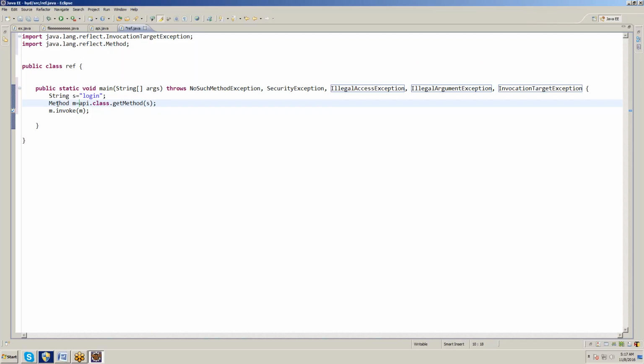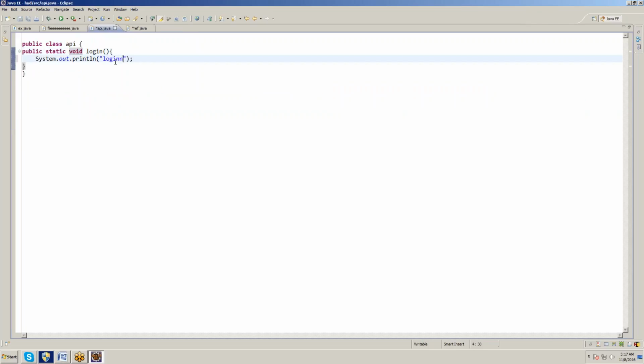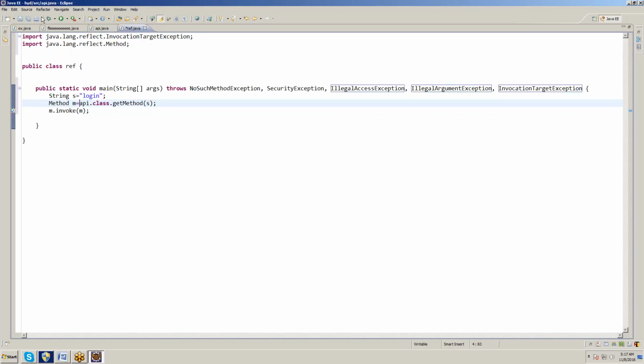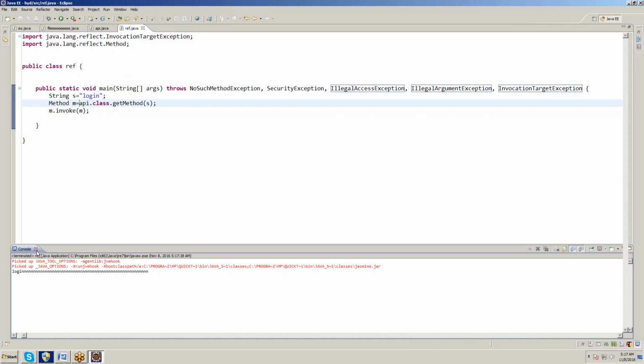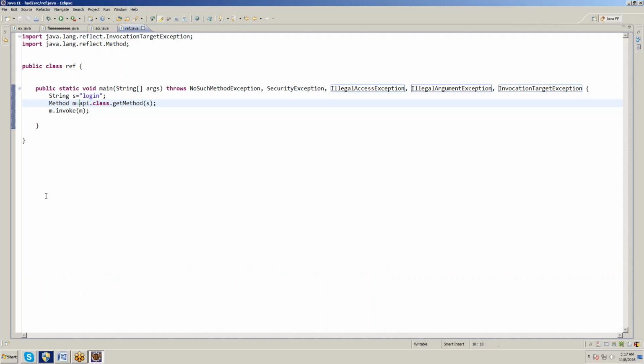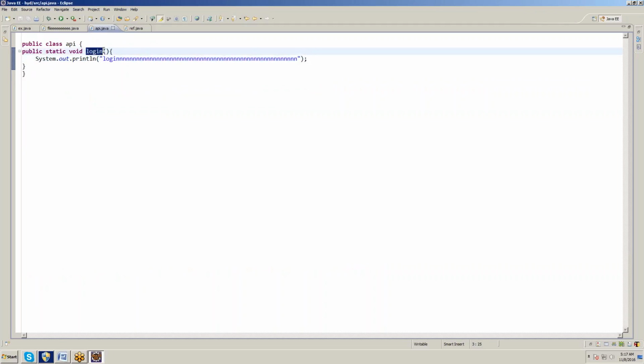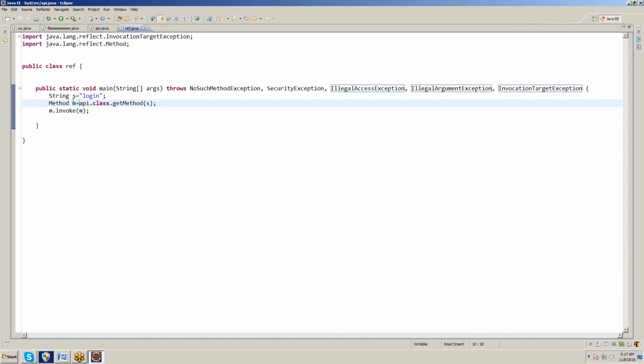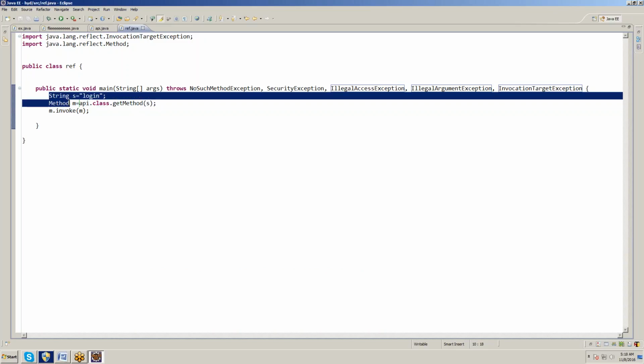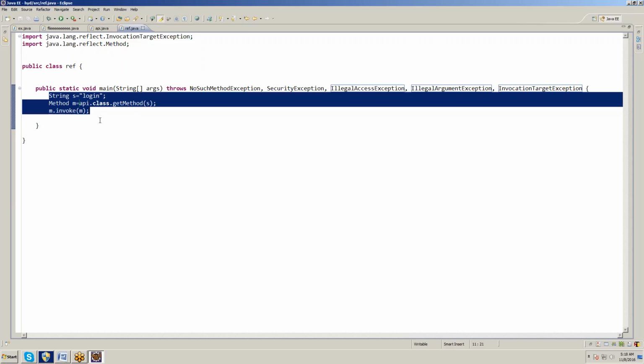What will be the output for this, sir? Only login. Whatever you wrote in the function, that logic we can get in the console. But here we are giving string s equal to login, right? The previous function name is login, and here the function name is login, stored in a string. I just want to use this concept simply.